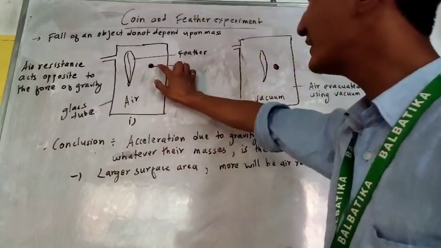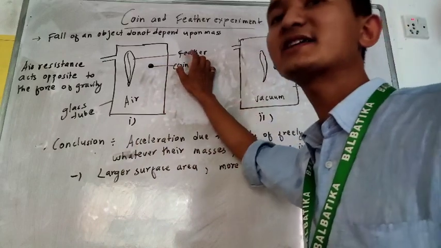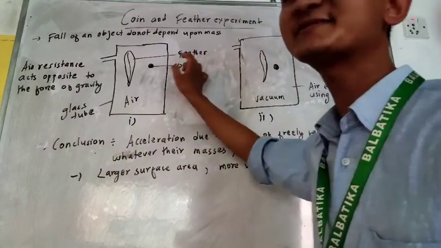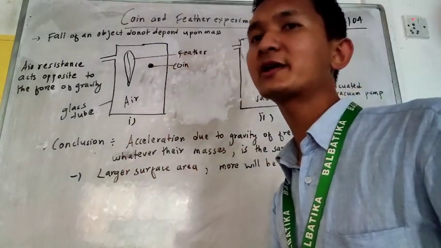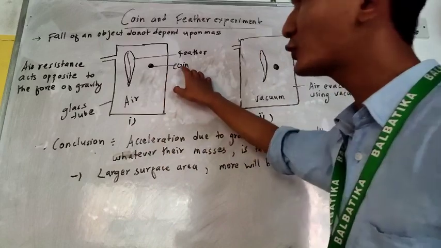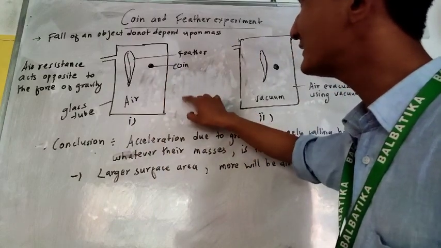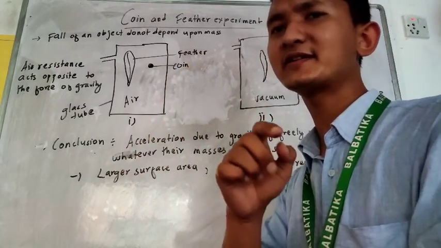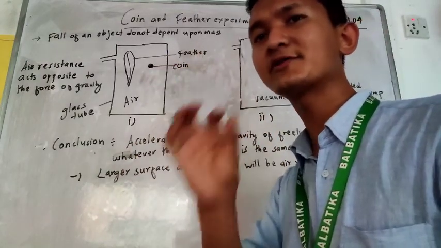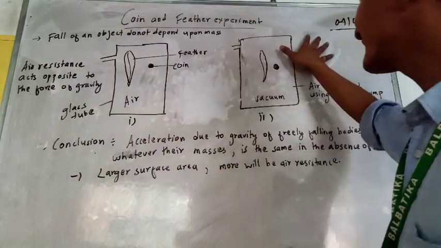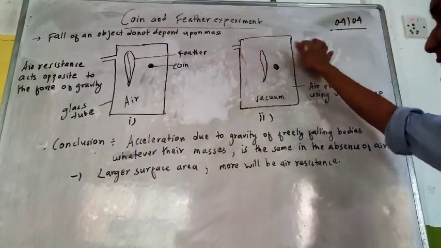So now look here. In this condition, the feather has more surface area than the coin. That's why the feather experiences more air resistance than the coin. Okay, that's why the coin falls faster than the feather, because the coin experiences very little air resistance because of its small surface area.